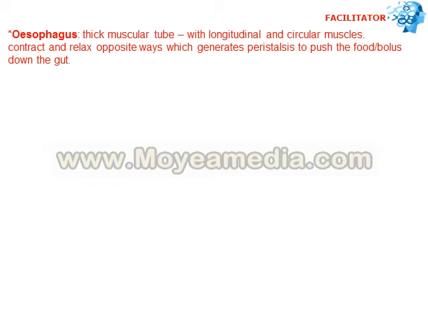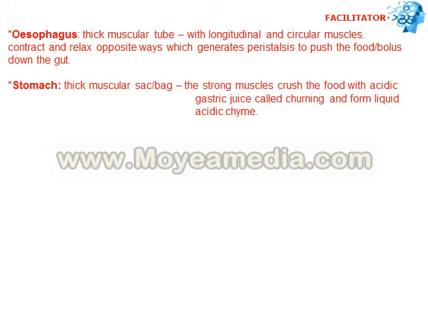Due to this wavy movement, the food is pushed down the gut from esophagus to stomach and different organs of the digestive system. So this contraction and relaxation of the esophagus to push the food down into the gut is called peristalsis.